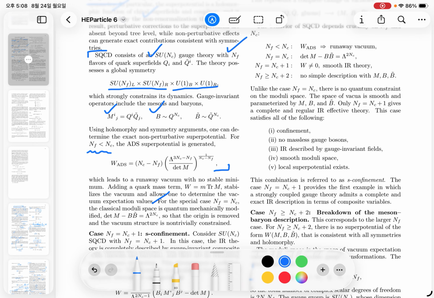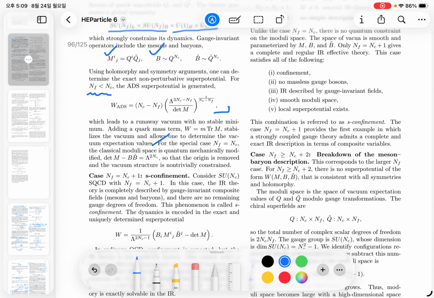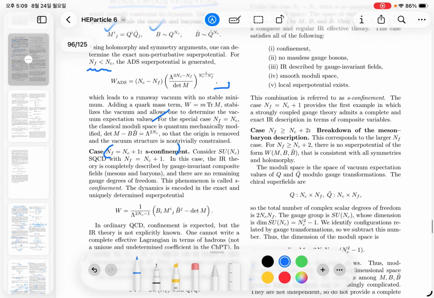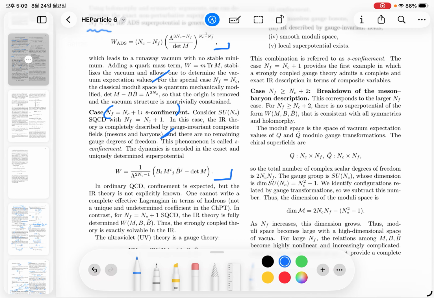If NF is equal to NC, the classical moduli space is modified quantum mechanically, and the origin is removed. And if NF is equal to NC plus 1, then we have a confinement structure. The IR theory is completely described by gauge invariant composite operators, like the meson and baryon operators, and there are no remaining gauge degrees of freedom. This is called s-confinement. So the potential is uniquely determined.